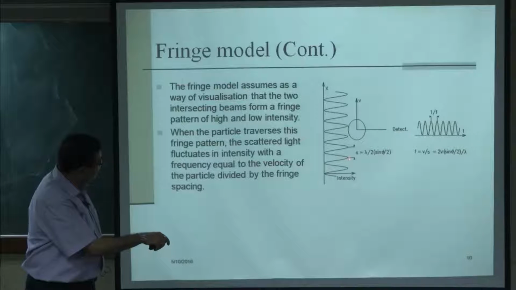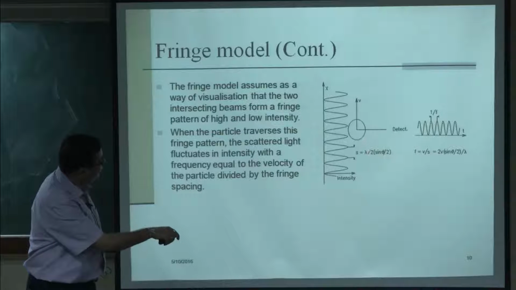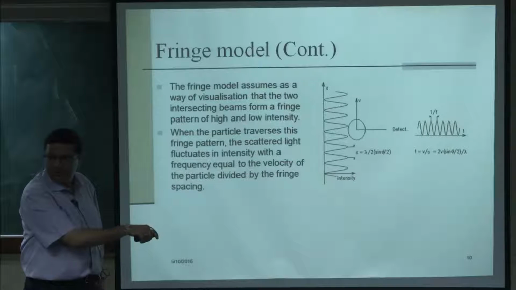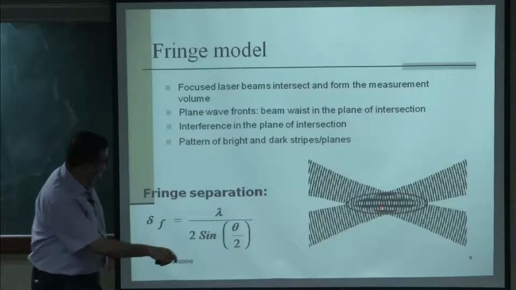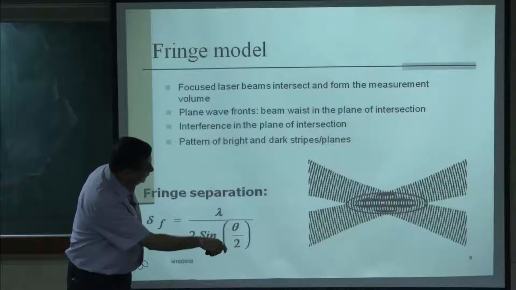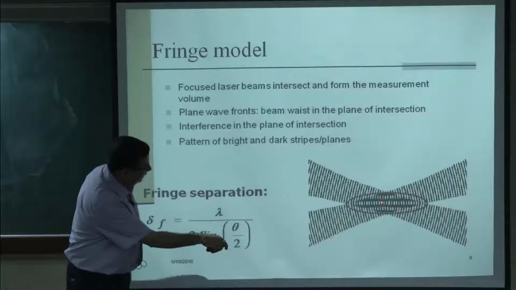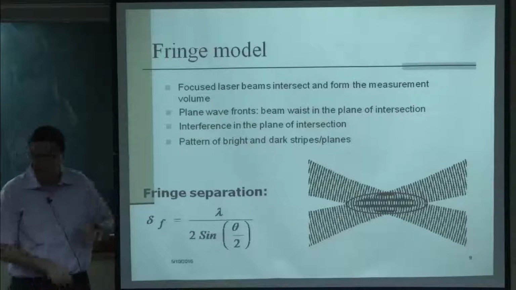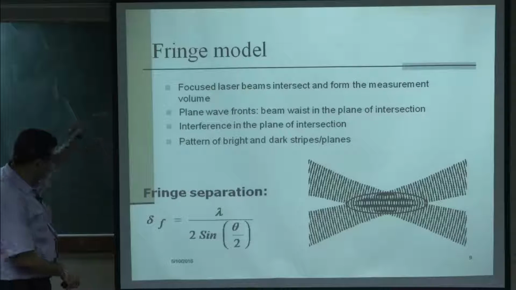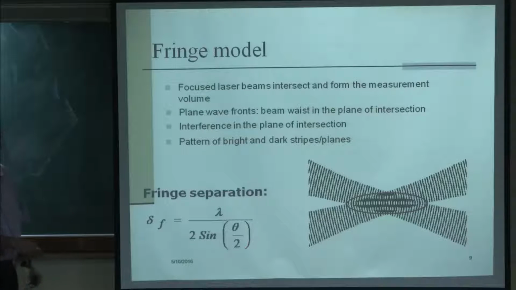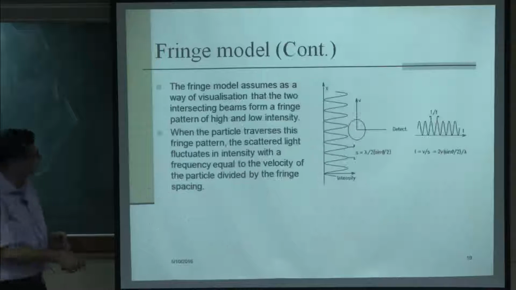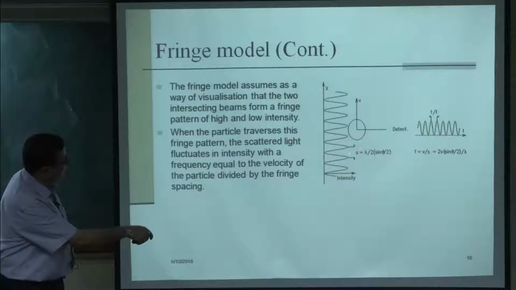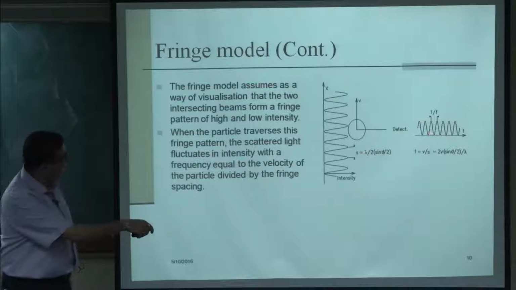The distance in this wave, from this point to this point, the space that is covered essentially is nothing but the beam spacing, right, because this is the fringe spacing. So, during this location it is bright, again it becomes bright here, and here is dark. So, when it is here we get the peak, again it has come here to get the peak. So, therefore, the particle has traversed this distance going from one bright peak to another bright peak. So, this s is essentially delta f, which is the distance between the two fringes.